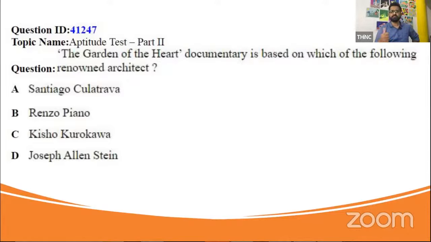Joseph Allenstein has done some very famous buildings. He has worked on the Indian Habitat Center at Delhi. I think there is also an area, Stainabad. I'm not sure if it was conceptual or built, but the buildings there are designed by him. I think he is also associated with Durgapur city planning. Another famous building that he has done down south is IIM Calicut, if my memory is correct. Yes, Dia Fatima, option D is the right answer, Joseph Allenstein.